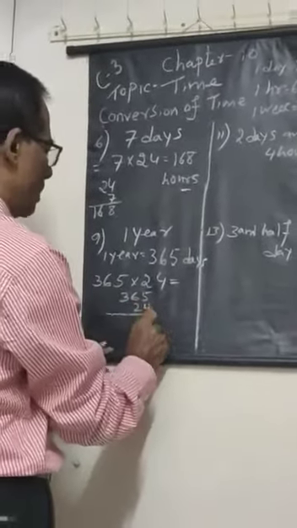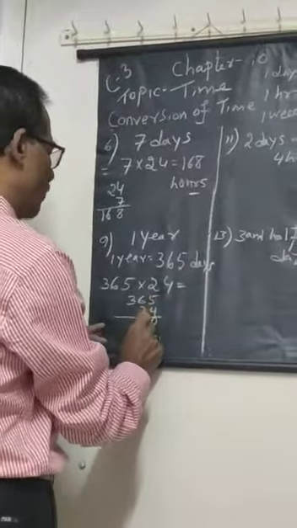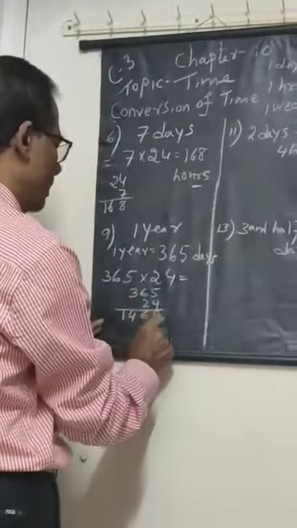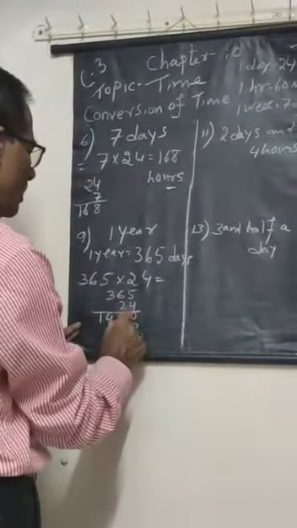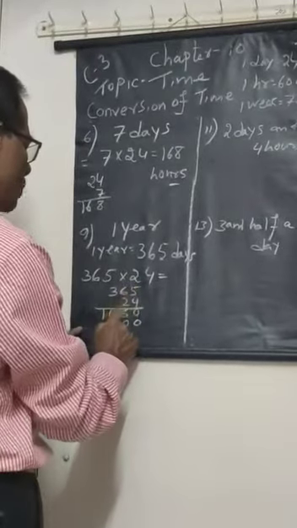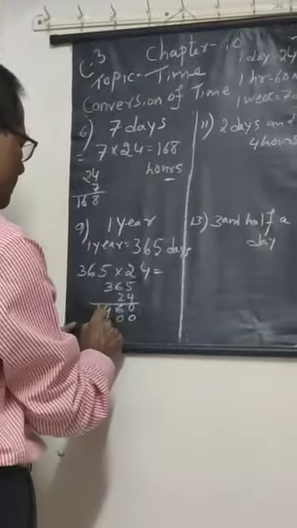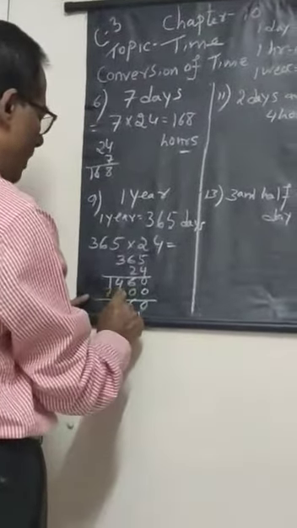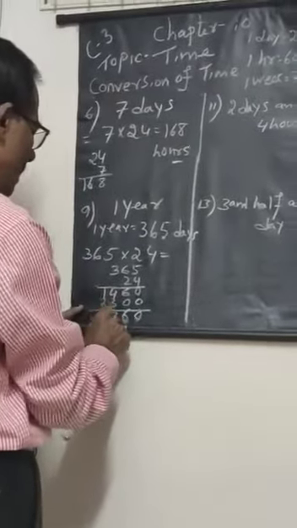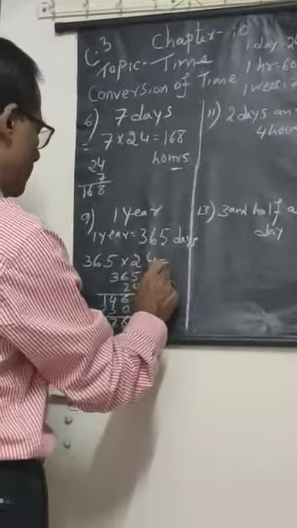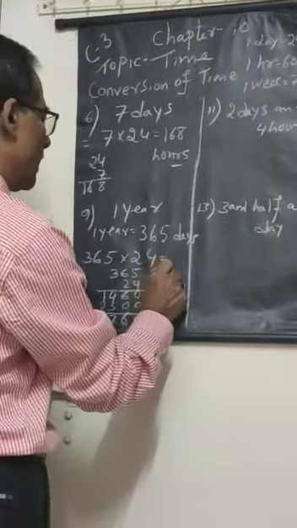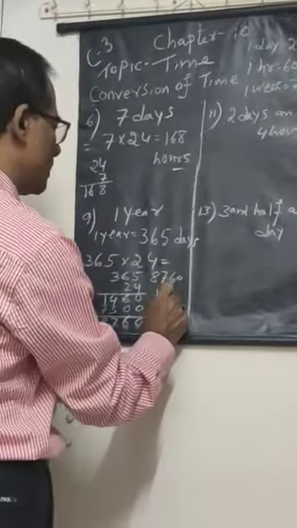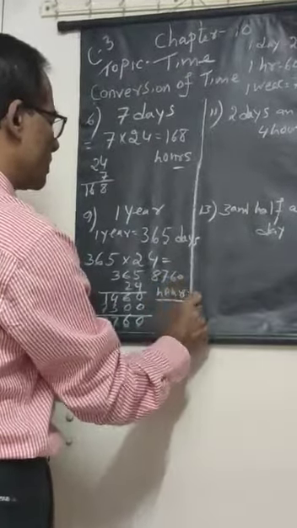5 4s are 20, 0, 2 in the mind. 6 4s are 24, 26, 6, 2 in the mind. 3 4s are 12, 14. 0, 5 2s are 10, 0, carrying 1. 6 2s are 12, 13, carrying 1. 3 2s are 6, 7. Now 0, 6, 4 plus 3, 7, 7 plus 1, 8. So 1 year equals 8,760 hours.